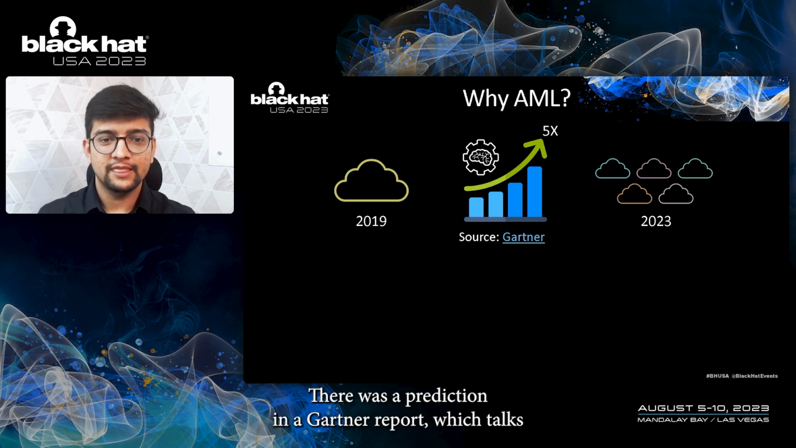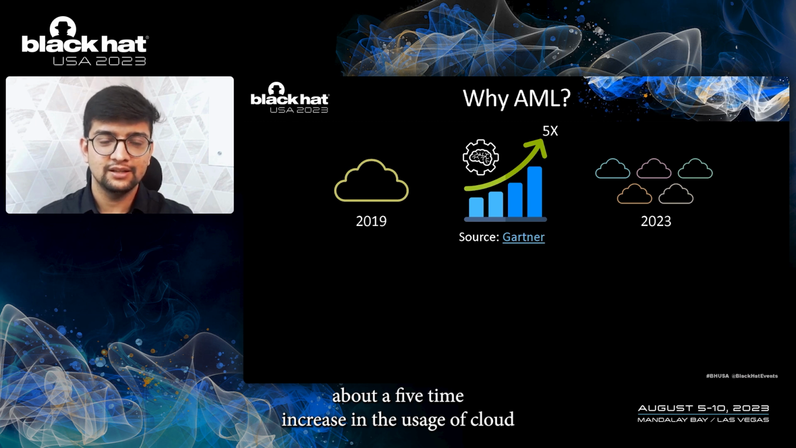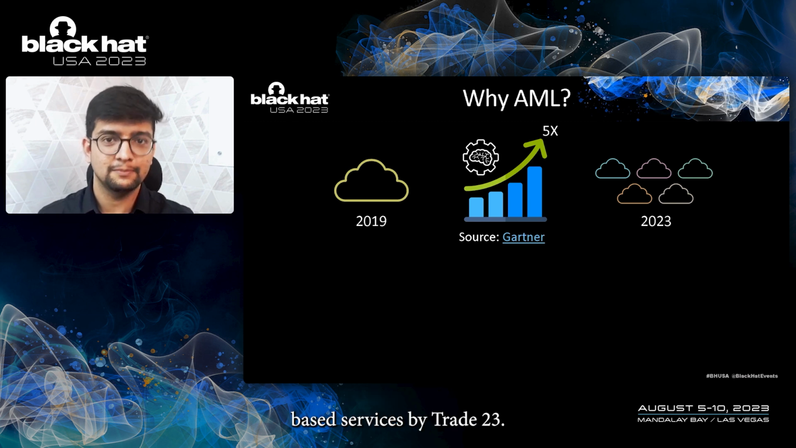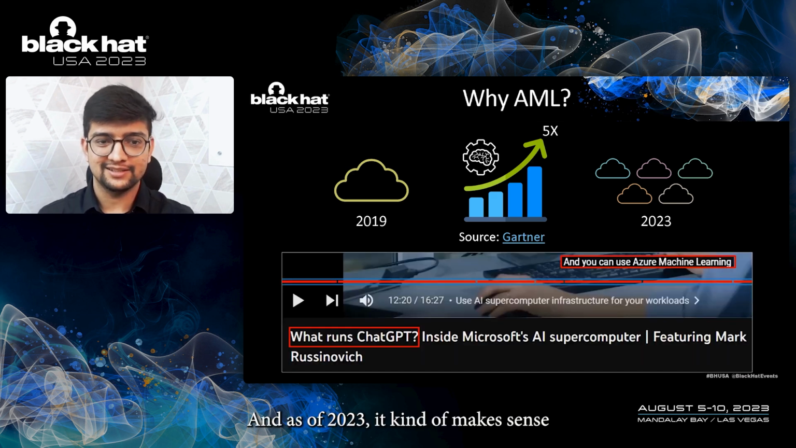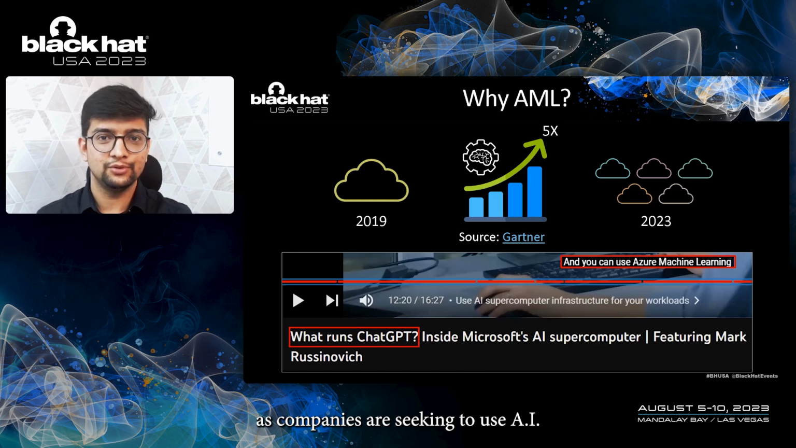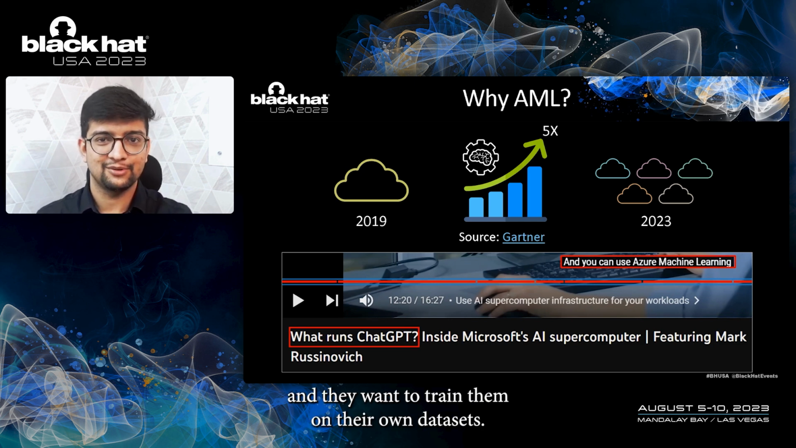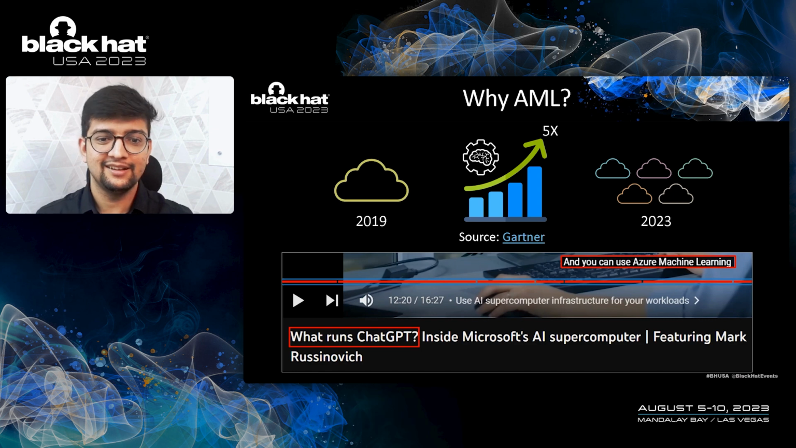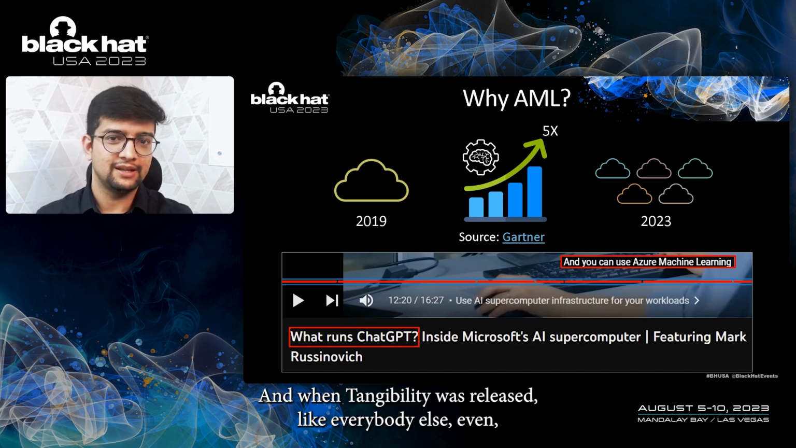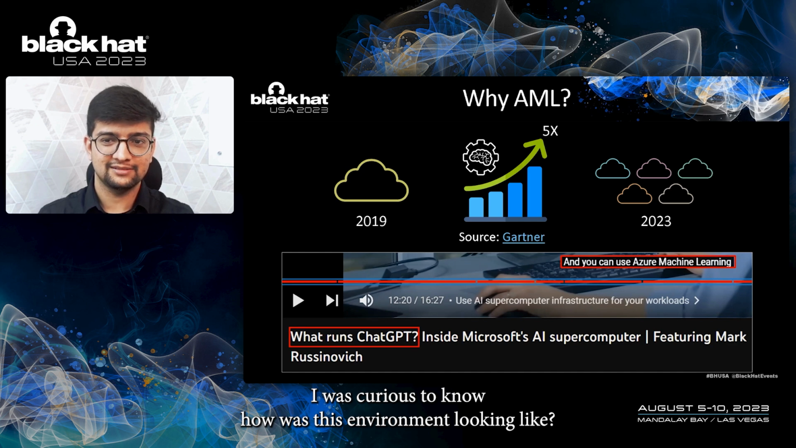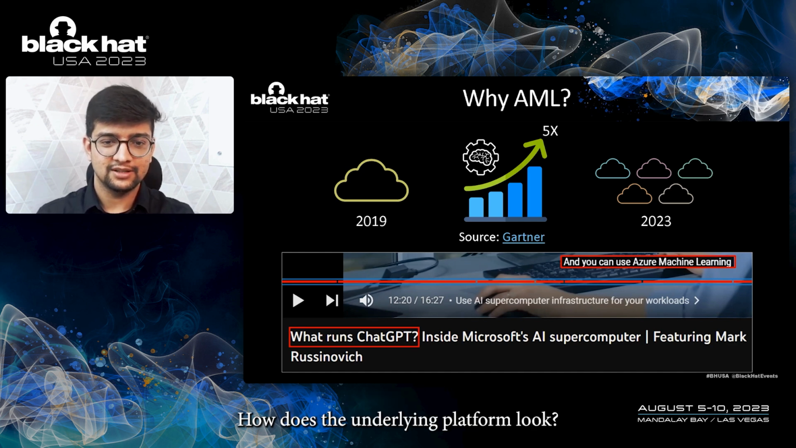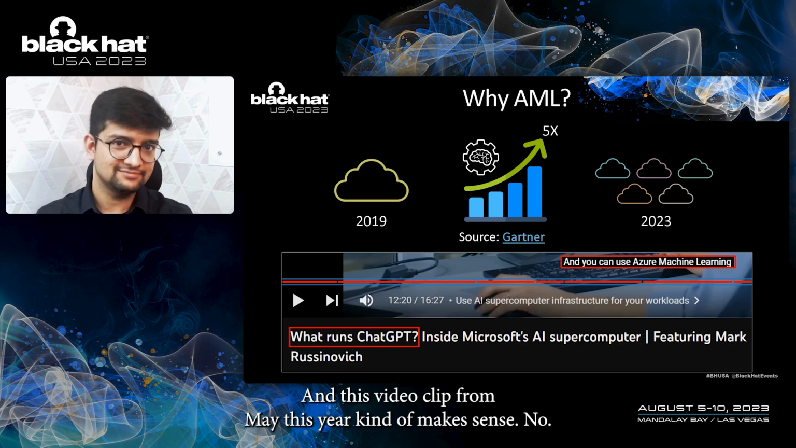In 2019, there was a prediction in a Gartner report which talks about a 5-time increase in the usage of cloud-based AI services by 2023. And as of 2023, it kind of makes sense as companies are seeking to use AI in their products and services. They want to create ChatGPT-like chatbots, and they want to train LLMs on their own data sets. And when ChatGPT was released, like everybody else, even I was curious to know how is this environment looking? Like how does the underlying platform look? And this video clip from May this year kind of makes sense now.